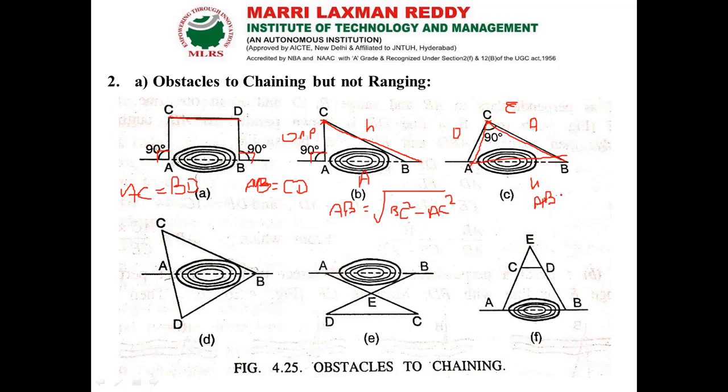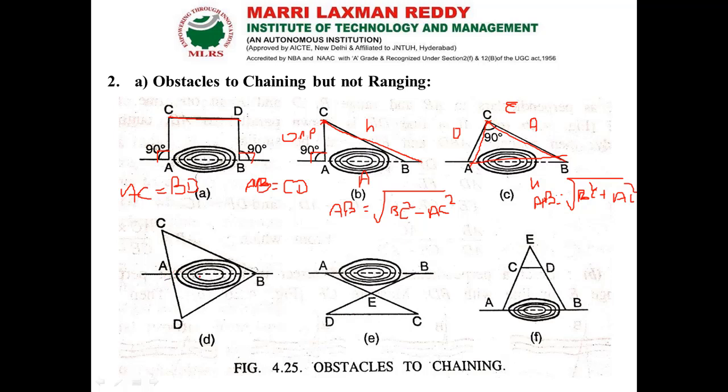So AB equals the square root of BC squared plus AC squared. This is how I measure the distance. Here the points AC and BC are accessible. Likewise, here is another method.